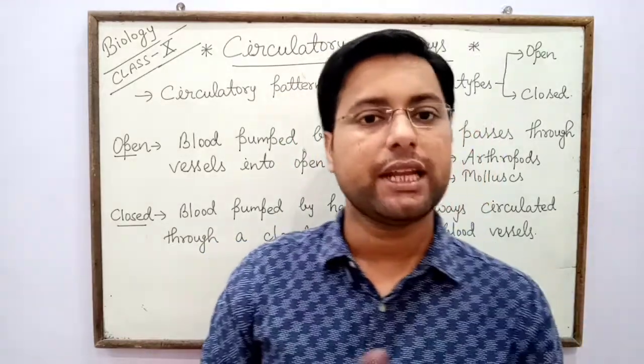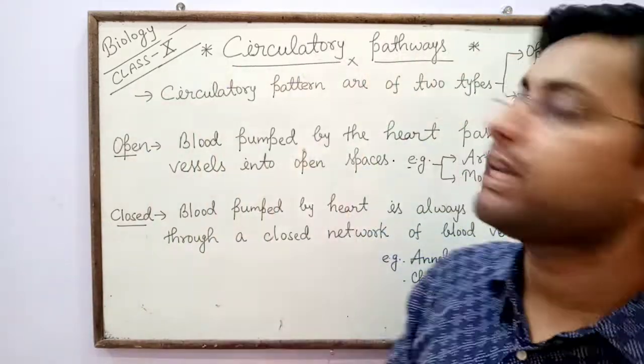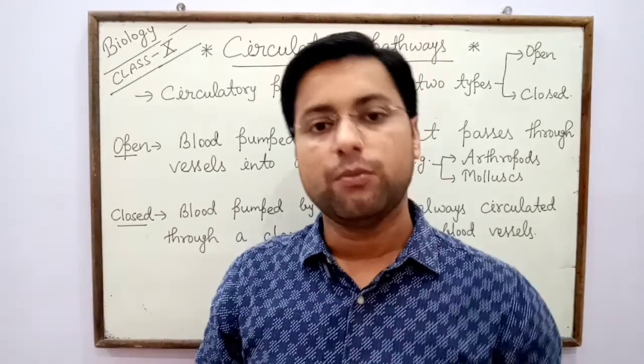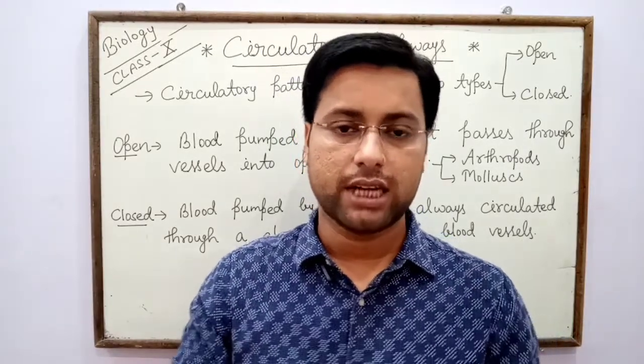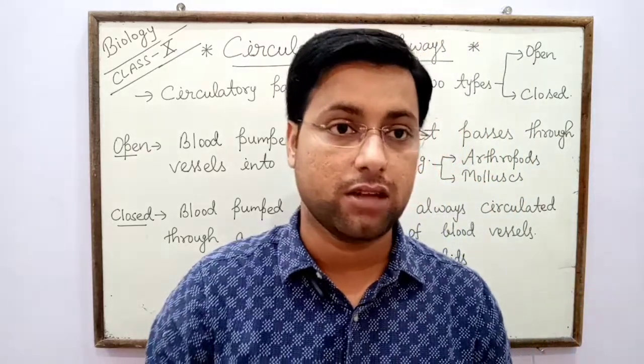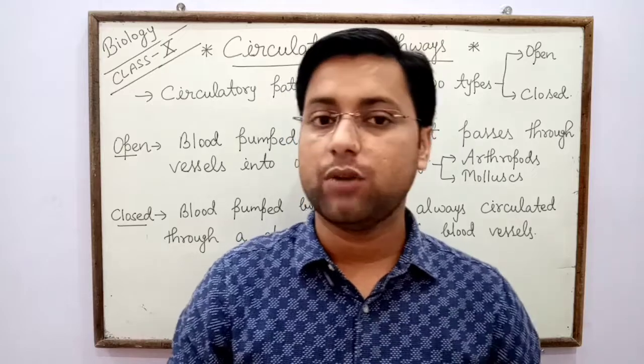I am here with my next topic for class 10th, that is circulatory pathways. In case of transportation in human beings, we know that there are some parts involved, especially for the conduction of substances from one body part to other body parts.